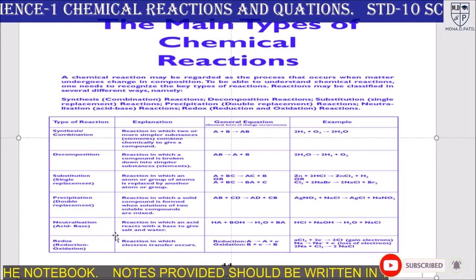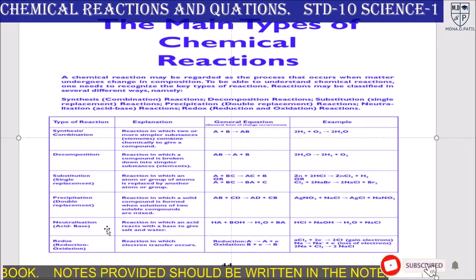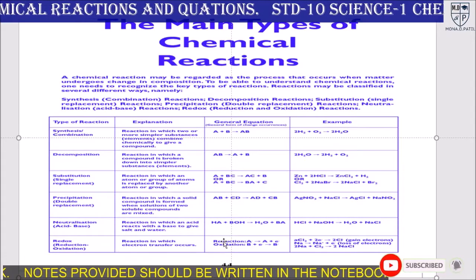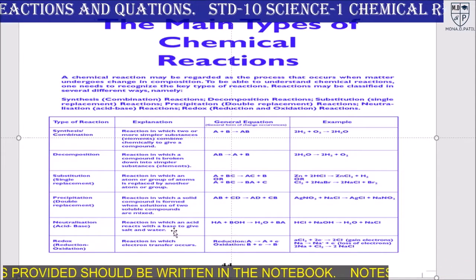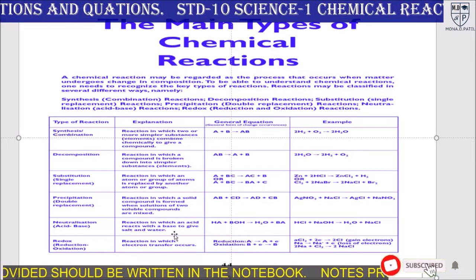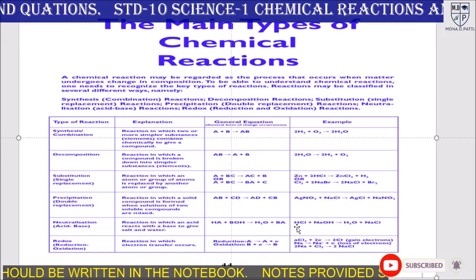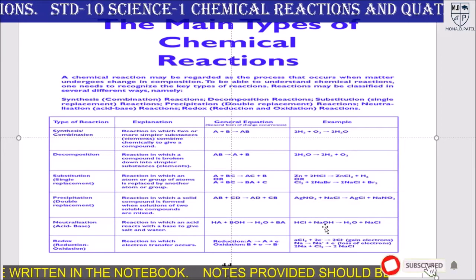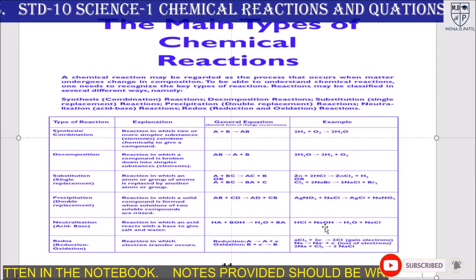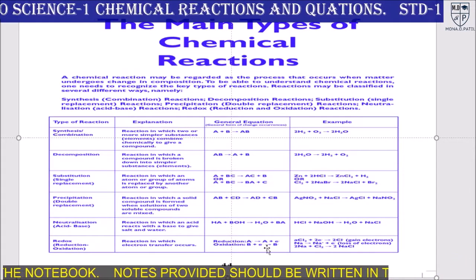Okay. The next is the neutralization reaction. In a neutralization reaction, an acid reacts with a base to give the salt and water. Okay. So the reactants are one acid and one base. They can be strong. And if a strong acid and base react, it gives water and a salt like NaCl.